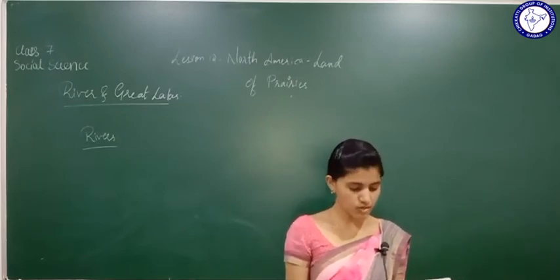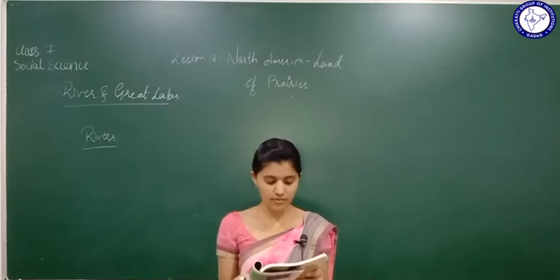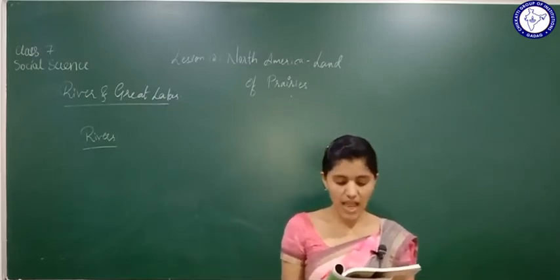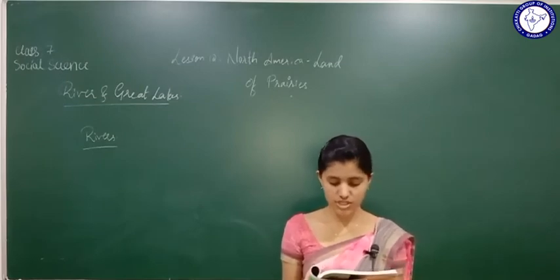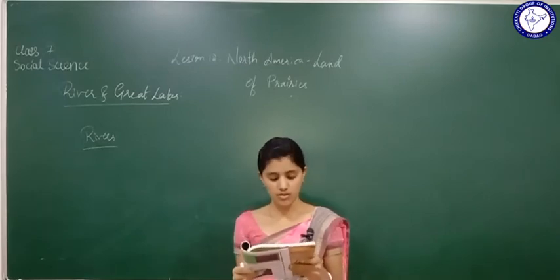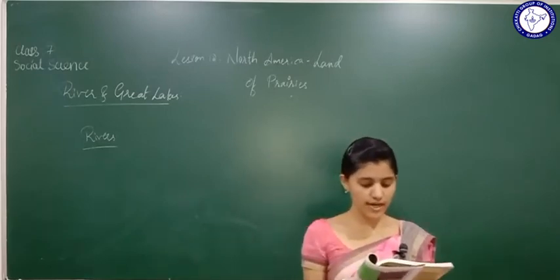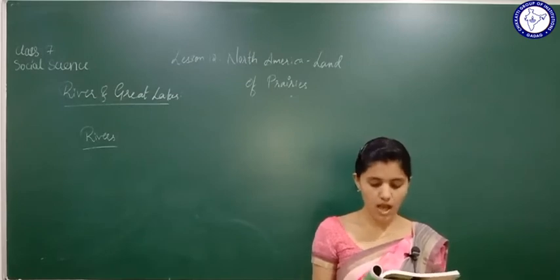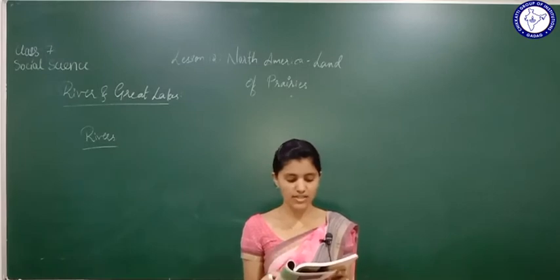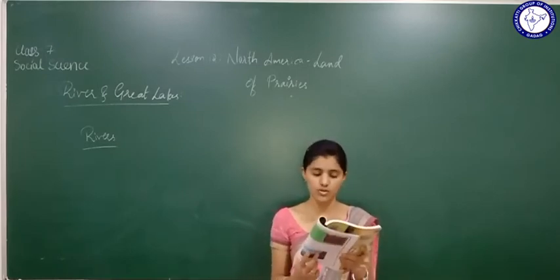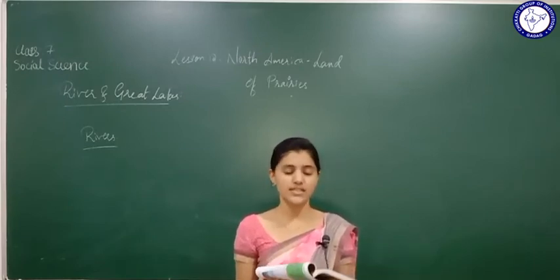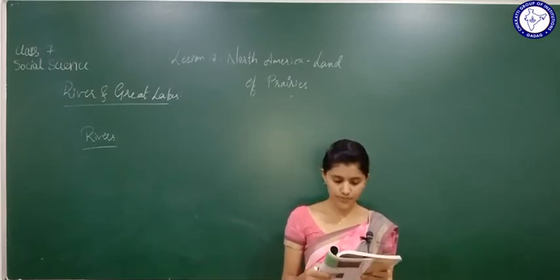There are also a few rivers which are flowing towards the west. They are short, and how do they flow? They flow swiftly and flow into the Pacific Ocean. River Colorado and River Columbia are the west flowing rivers and they are short and swift. They flow very swiftly and they are short.